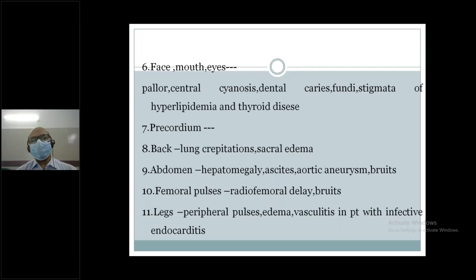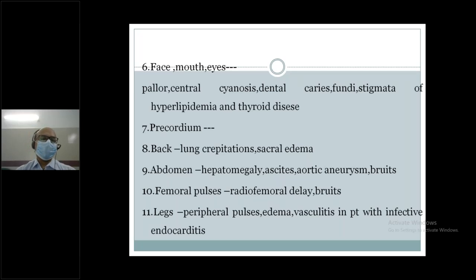Other than that, chronic constrictive pericarditis and cardiac tamponade are important causes of ascites. But other causes of ascites may be important in another system. Aortic aneurysm, bruit: any abdominal bruit, aortic bruit, or renal bruit, or hepatic bruit. So these are related to the cardiovascular system.